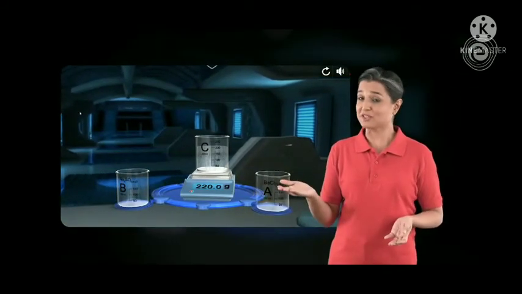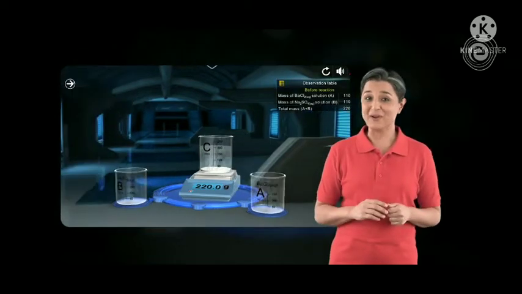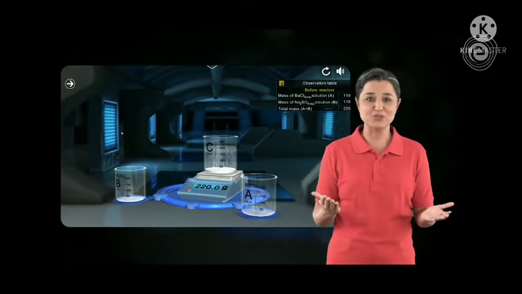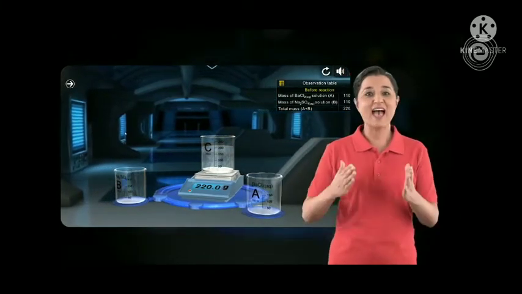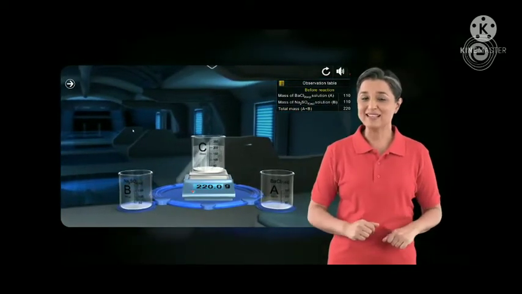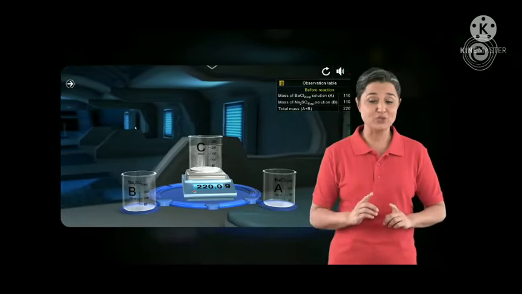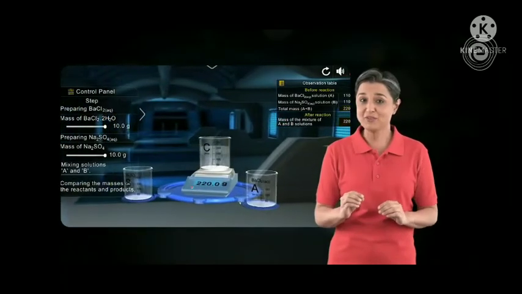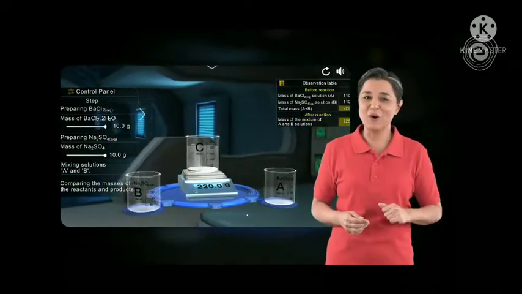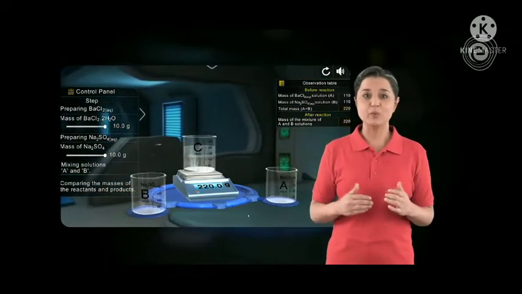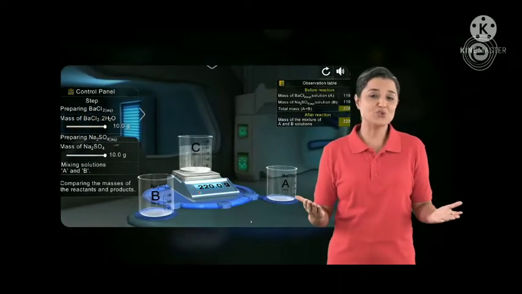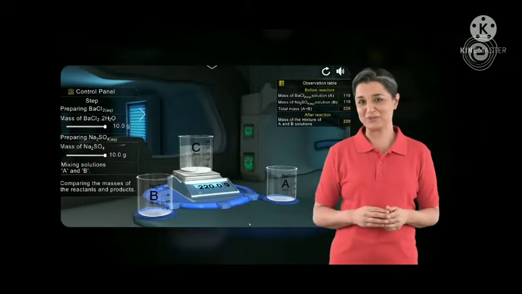The total mass of this solution is 220 grams, which is the same as the sum of the two separate solutions, sodium sulfate and barium chloride respectively. This implies that the total mass of solutions before and after the reactions is the same. This verifies the law of conservation of mass, which states that mass can neither be created nor destroyed in a chemical reaction.